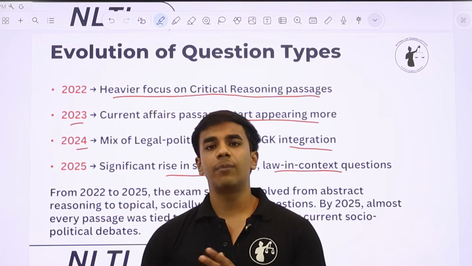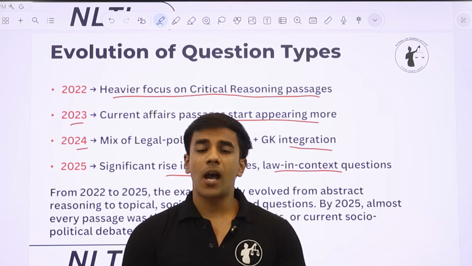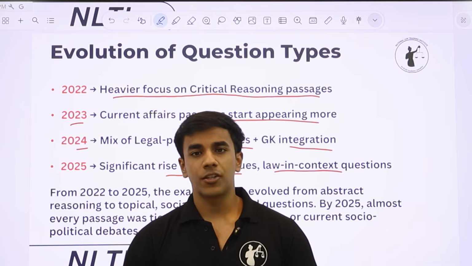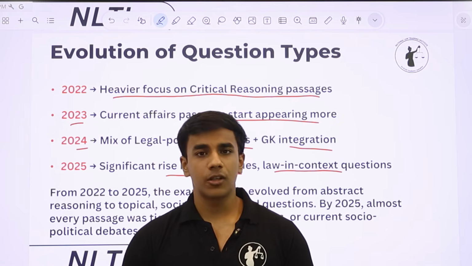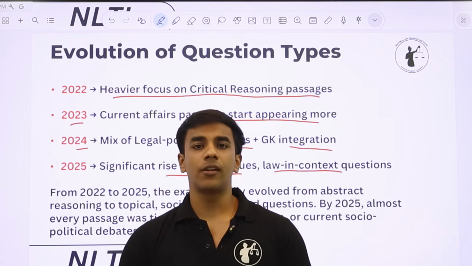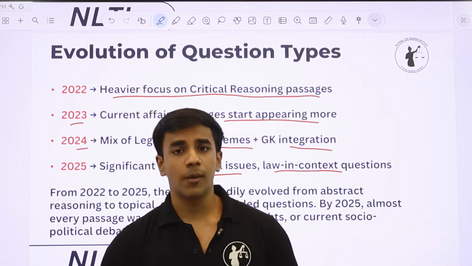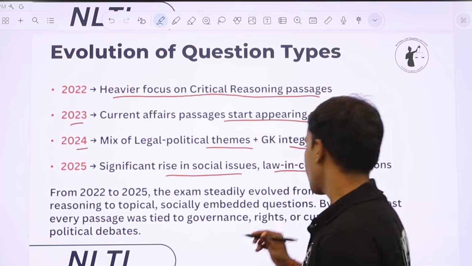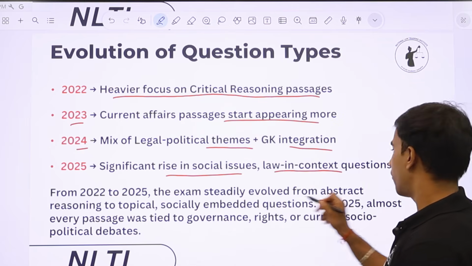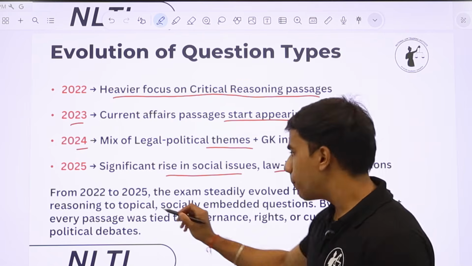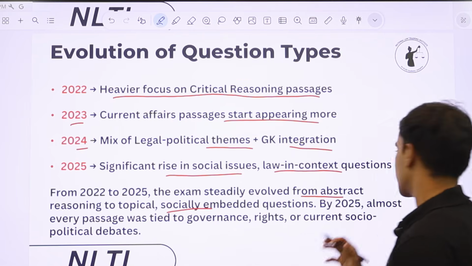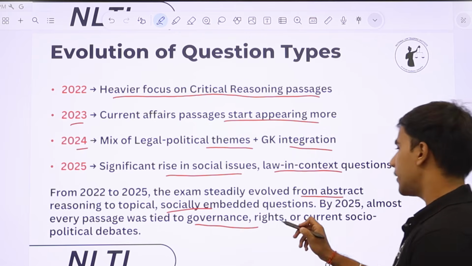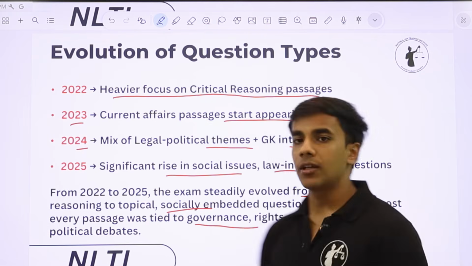They were not just contemporary or topical. They also had a policy ramification to it or some other implication, either for law, for culture, for caste, something or the other. There was an interdisciplinary approach in all the passages that were asked in NLSAT 2025. So the exam has steadily evolved from being abstract to topical, socially embedded questions. Almost every passage in 2025 was tied to governance, rights, or current socio-political debates.